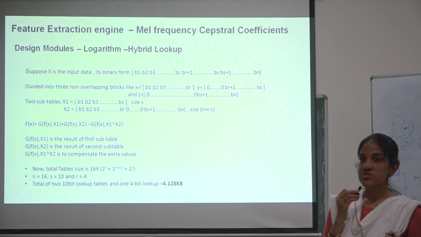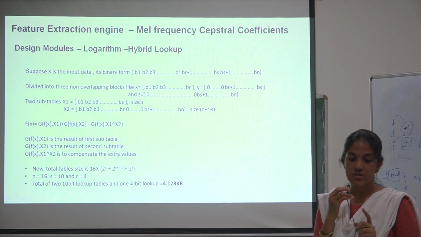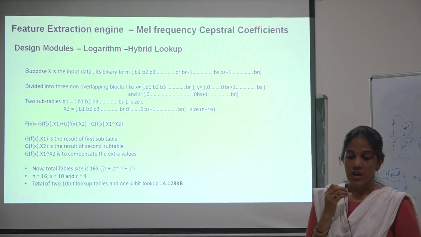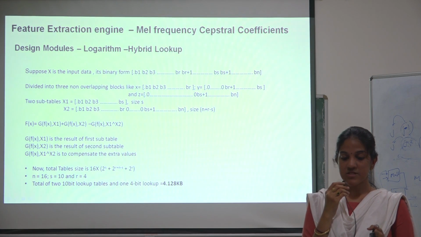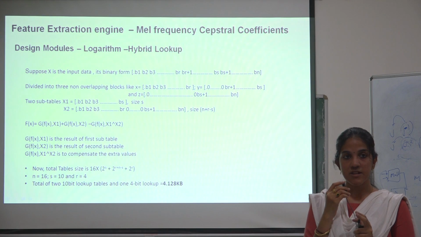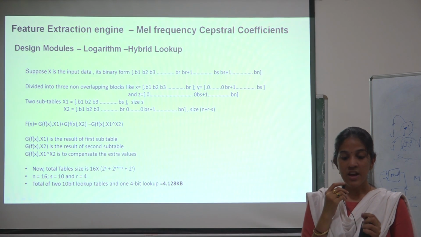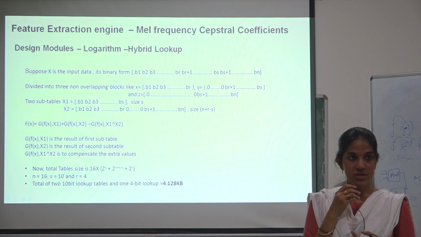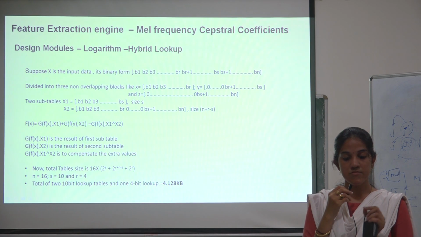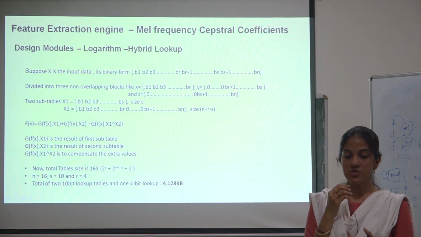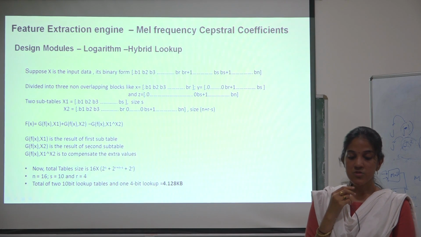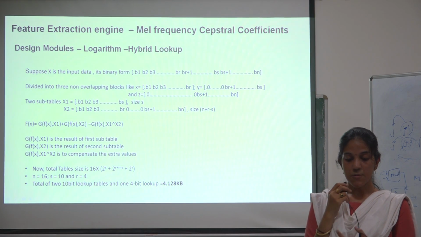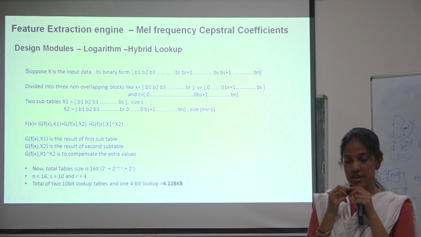And since each entry is denoted by 16 bits, we have three tables over here. One is of S size, one is of N plus R minus S size, and the overlap part, which is the third table whose values are to be subtracted, is of R bits. So that comes down to a total of 4.128 KB.